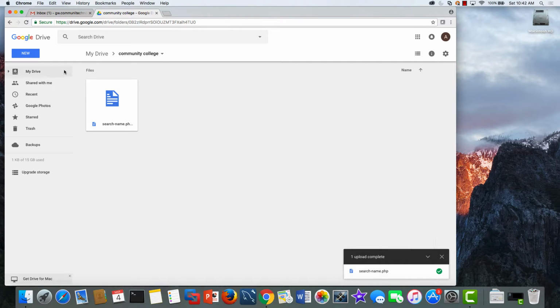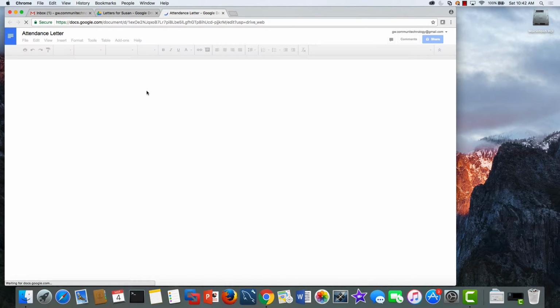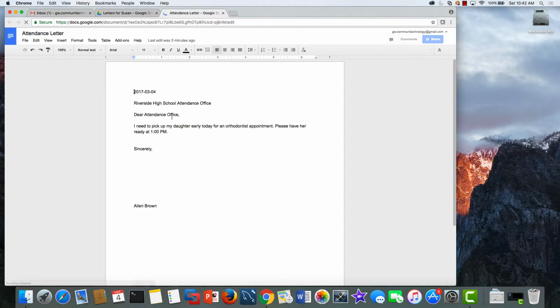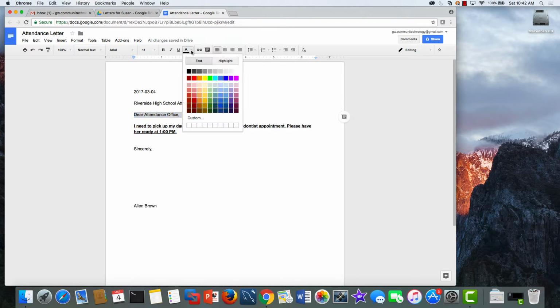Let's go back to the Letters for Susan, the attendance letter we just created, and look at some of the formatting options. Same as usual: you highlight something, you can click to make it bold or italic or underline it. Or you just do it again to undo that. I don't want it to be italic, so I click italic again to straighten up that text. Maybe you want to get their attention, so you want to make this red instead of black.